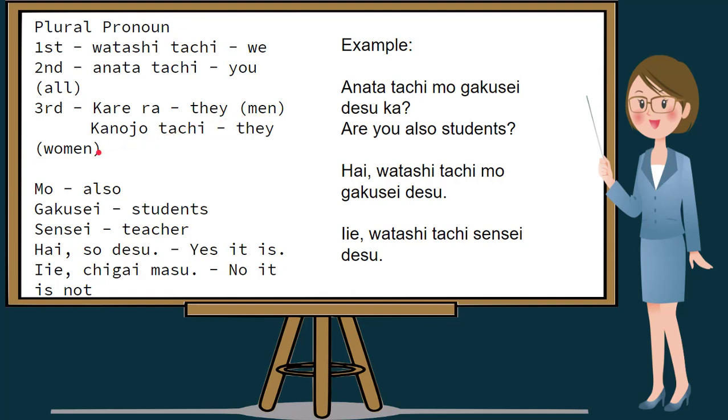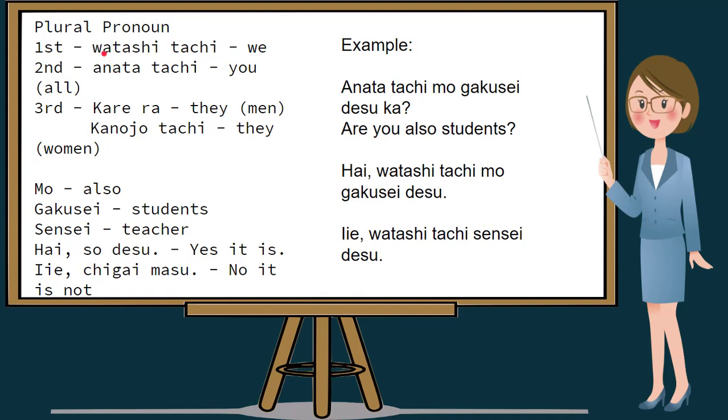For women, that indicates they is Kanojo, and let's add Tachi, so it will be Kanojo Tachi. If we notice, we add Tachi in every pronoun except for Kare, where we only add ra.